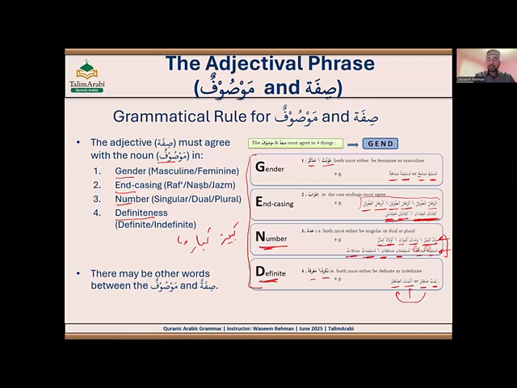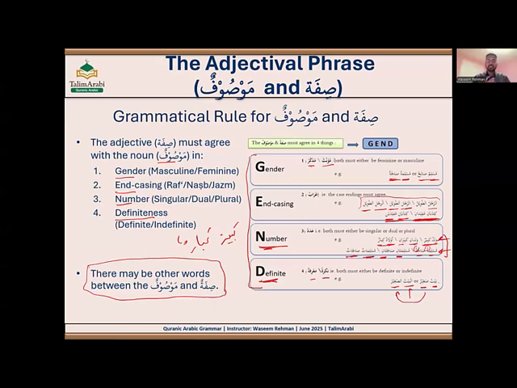There are lots of examples in each case. So sifa must agree with the Mawṣūf in gender, end casing, number, and definiteness. It must match all four properties. And then there may be other words between them. This is another property, and it's not mandatory.